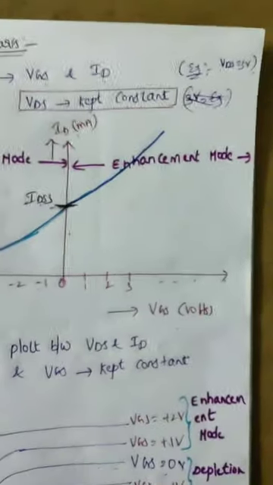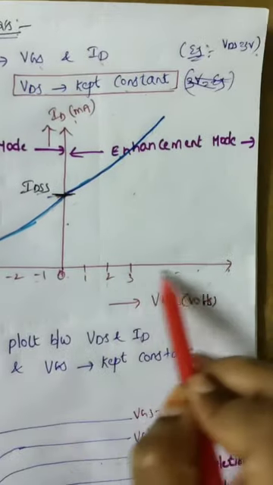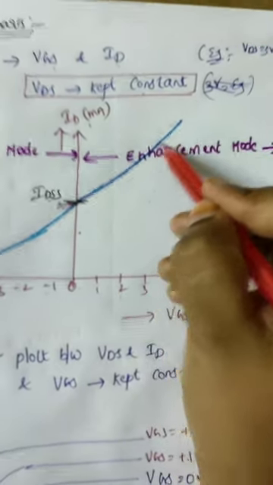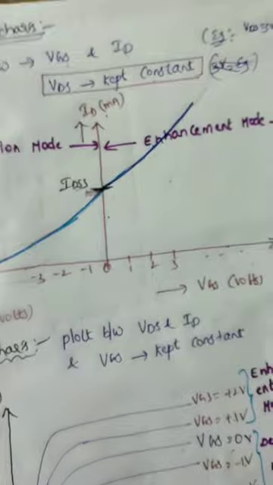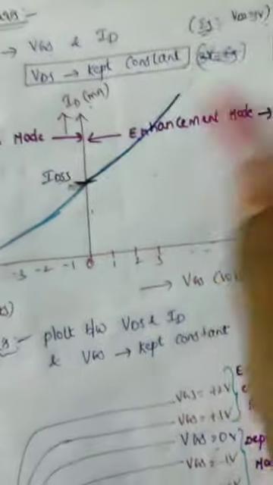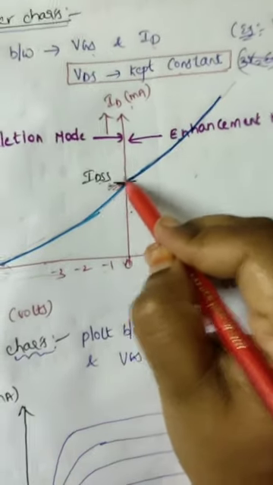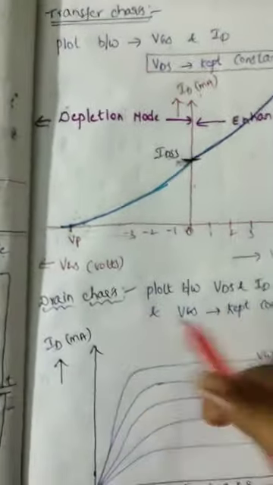Coming again to the transfer characteristics plot, on this side VGS is positive. By increasing VGS positively, the drain current curve also increases. This is the enhancement mode of operation. This is the curve for depletion mode of operation, and this is the curve for enhancement mode of operation. When VGS equal to 0, the corresponding drain current is called IDSS. So this is about transfer characteristics, and the other characteristics are drain characteristics.